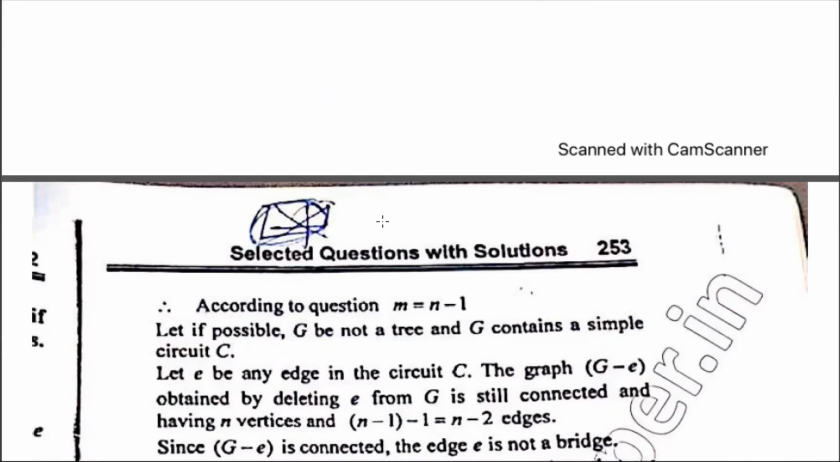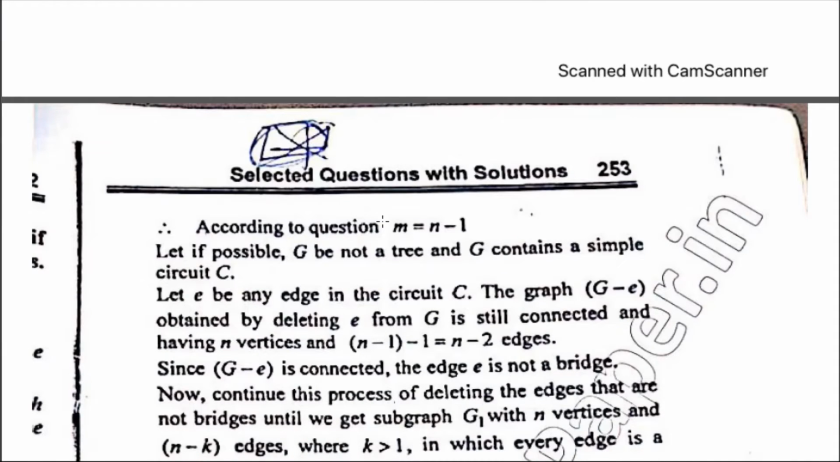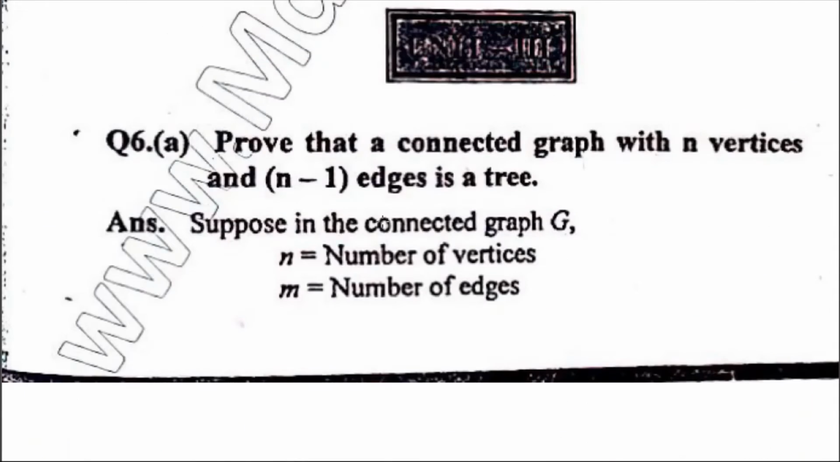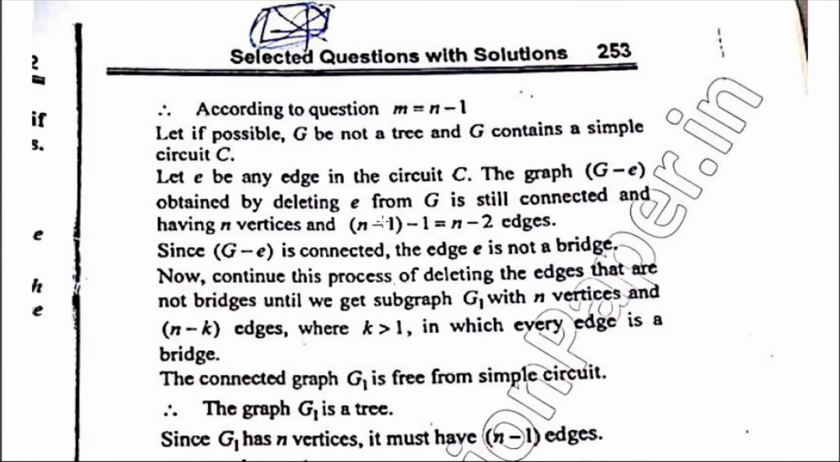Suppose we have a connected graph G which has number of vertices n and number of edges is small m, that is equal to, according to the given question, n minus 1. So G is a connected graph with n vertices and n minus 1 edges. We want to prove that it's a tree, but by contradiction we are going to suppose that G is not a tree, which contradicts the definition of the tree.